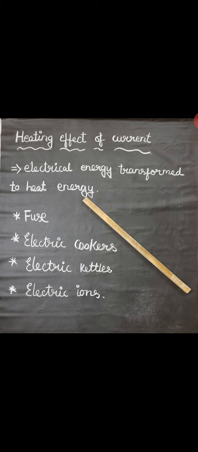Next, electric irons. When the current flows through the heating element, the heat energy developed is conducted to the heavy metal base, raising the temperature. This is used to press clothes. An example of an electric iron is the iron box. This is the best example for electric irons.